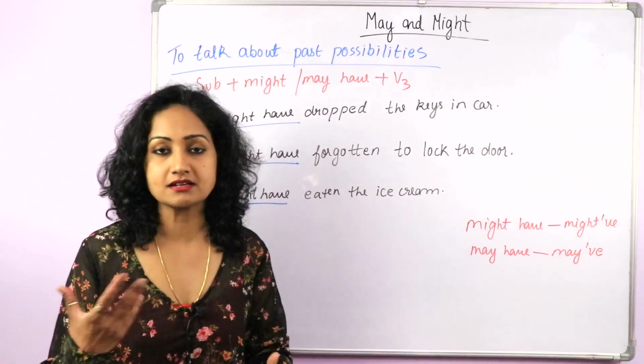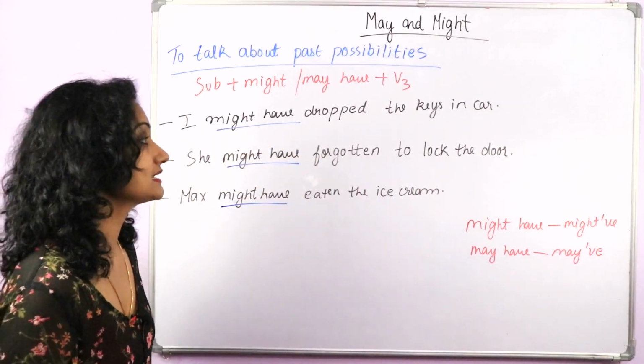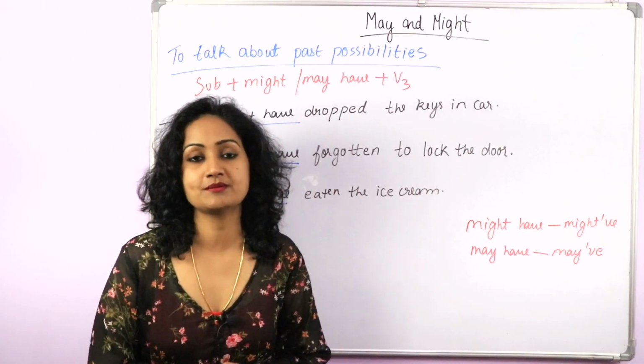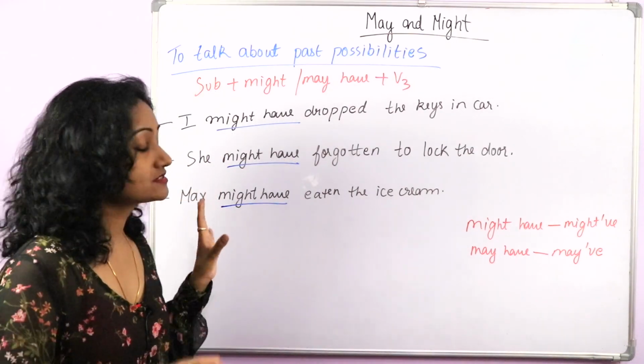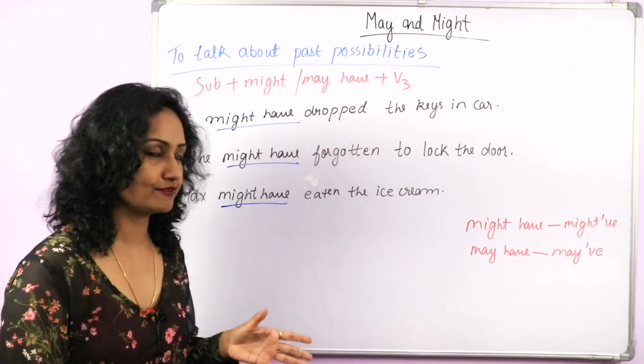Okay, now let's understand it with some examples. I might have dropped the keys in the car. I can't find my car keys. I might have dropped them in the car, but I'm not sure about it. It's not certain, but I think I might have.